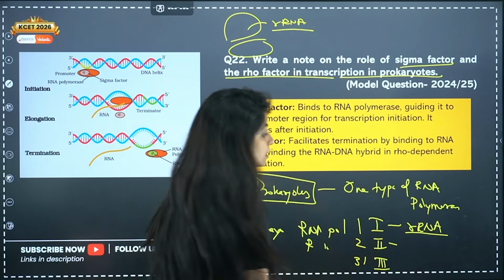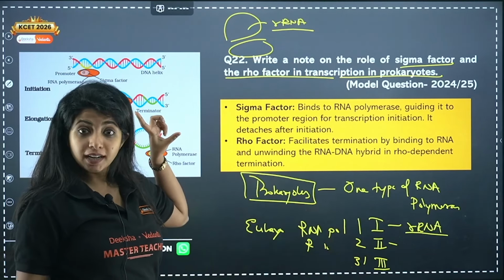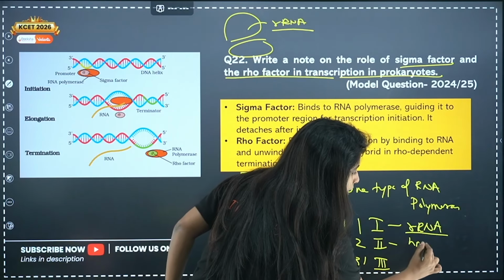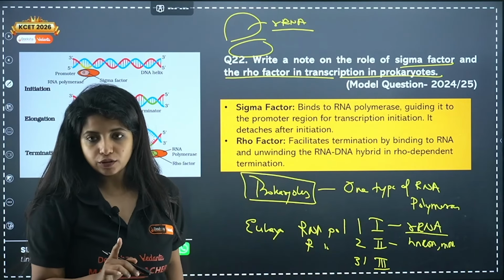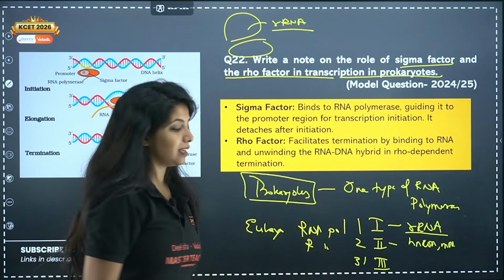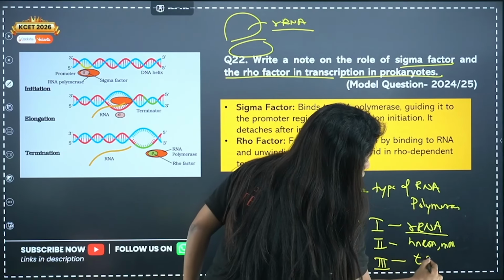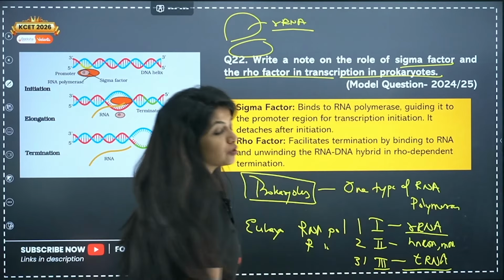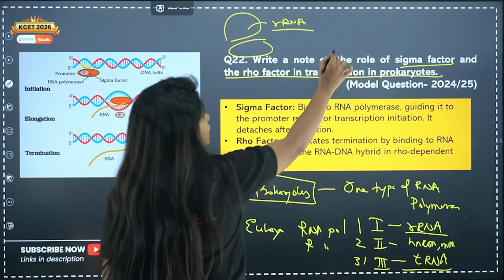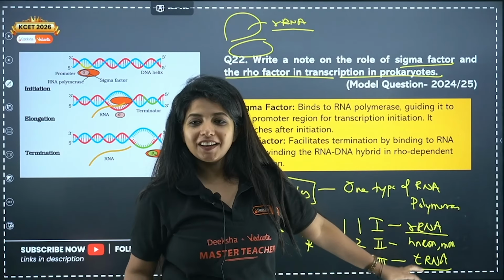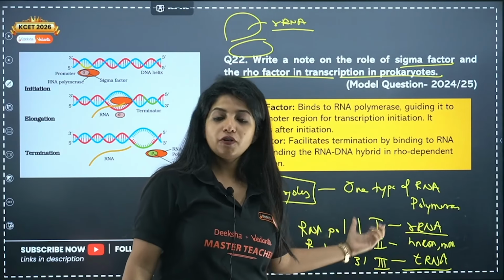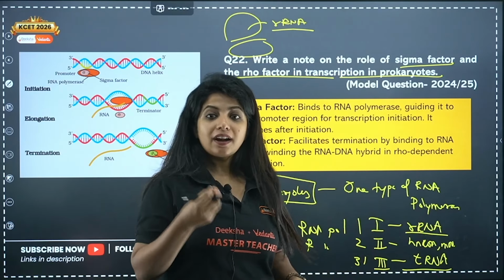RNA polymerase 2 is the one that helps in transcription, that means formation of hnRNA, mRNA in the case of eukaryotes. RNA polymerase 3 is responsible for the transcription of tRNA. tRNA is transfer RNA. So RNA polymerase 3 for tRNA. TT, you can remember like that. 2 for hnRNA, that is the secondary function.